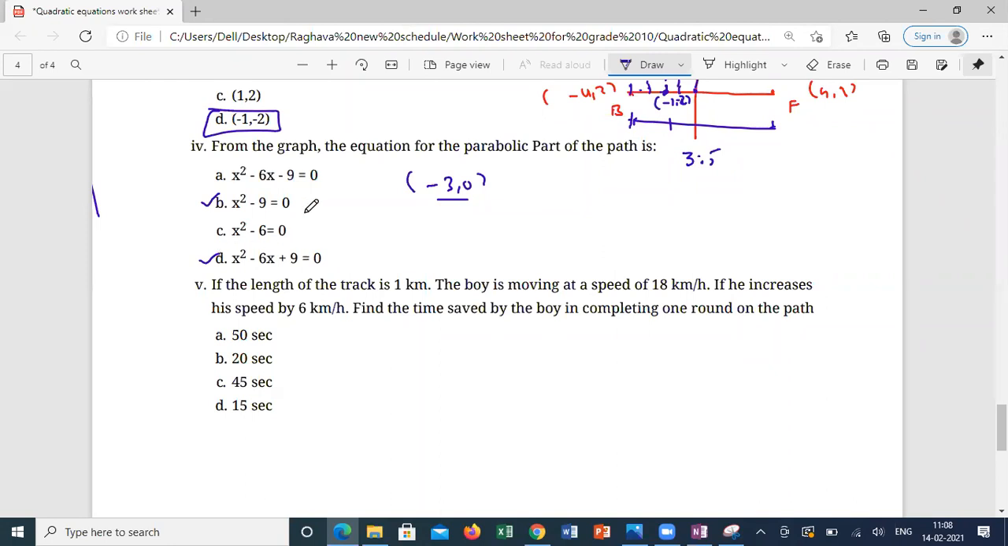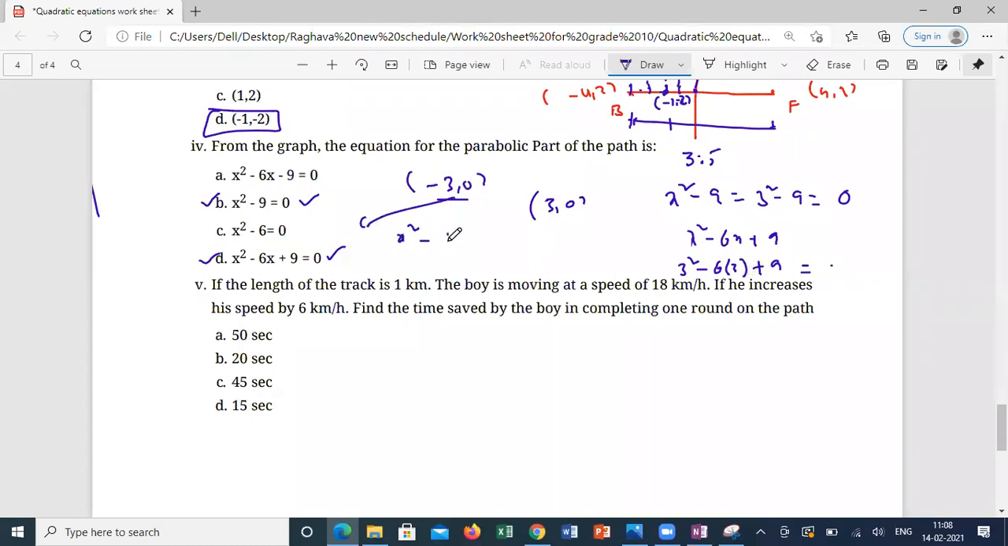So I'm taking 3 comma 0, are both equations satisfying 3 comma 0? This equation, x square minus 9, that is 3 square minus 9, that is 0. If I'm taking x square minus 6x plus 9, so 3 square minus 6 into 3 plus 9, it is satisfying. But when I'm taking minus 3 comma 0 here, x square minus 6 into minus 3 plus 9, so this is 9 plus 18 plus 9. This is not equal to 0. So this is also not the answer. Which is the answer?